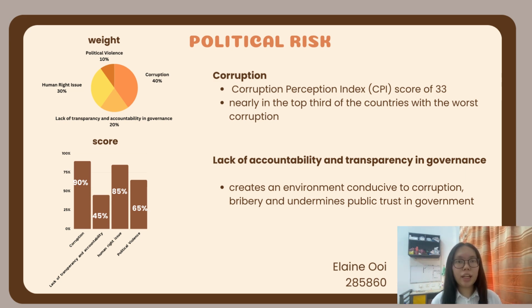Next, we assign lack of transparency and accountability in government a weight of 20% and a score of 45%. This is because it will cause serious problems of corruption, as it creates an environment conducive to corruption and bribery, and undermines public trust in government.